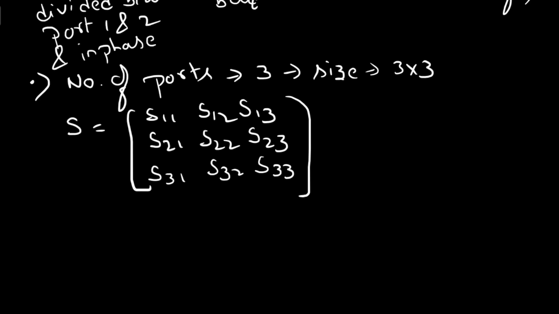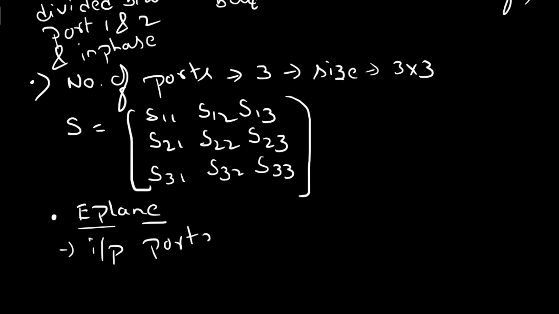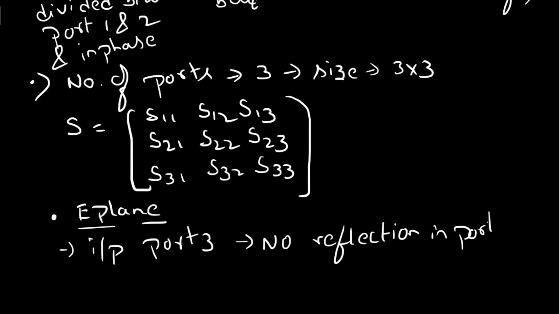To determine these 9 elements of the S matrix of the E plane T junction, first we have to take some properties of the E plane. The first property is, the input is applied to port 3. There are no reflections in port 3. Why?